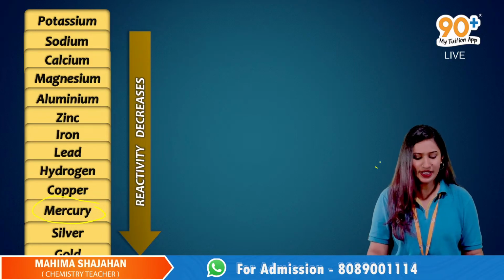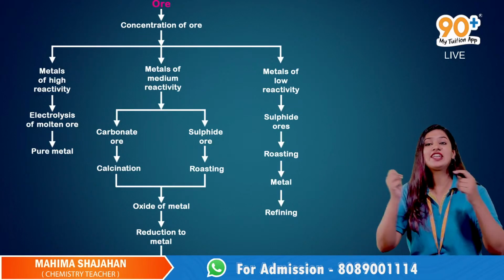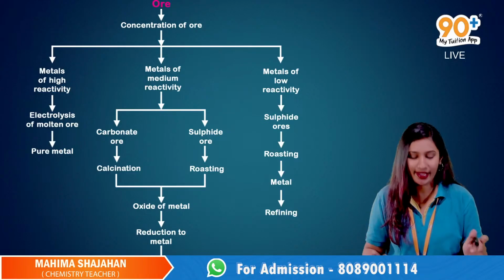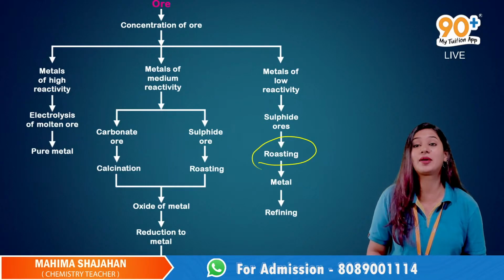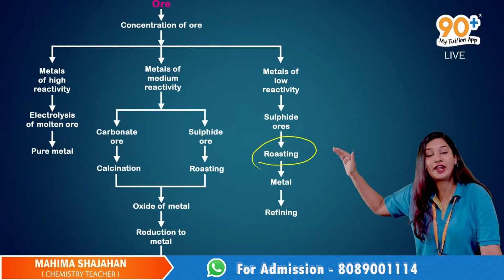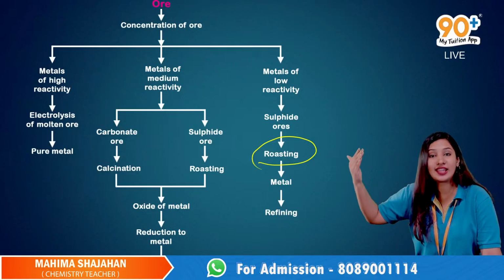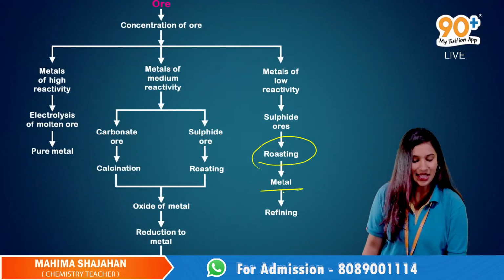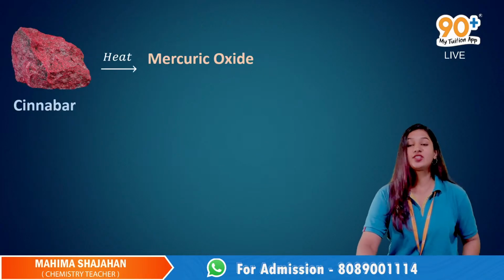If the reactivity is low, we can extract it by simply heating, just roasting is enough. What will we do? The sulfide ore is converted to the oxide, and when the oxide is reduced, what do we get? We'll get the metal. So this is what we do.